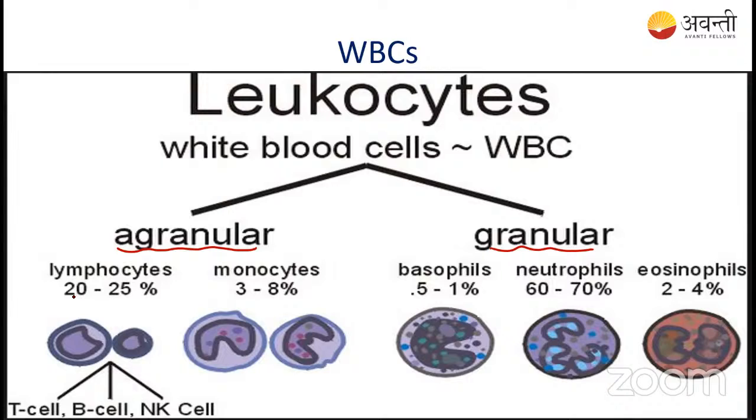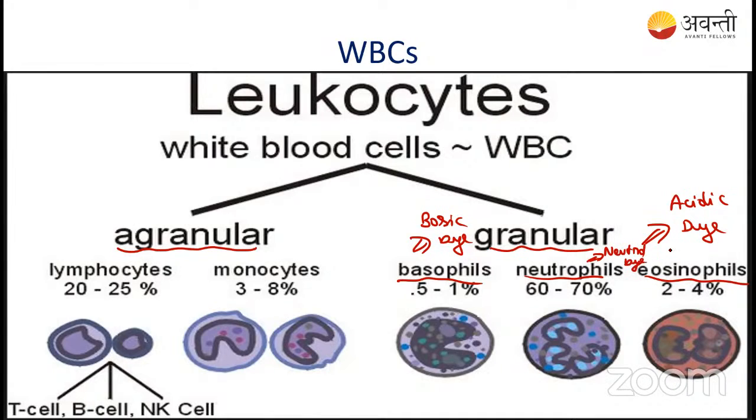When we are talking about the granulocytes, there are three types: basophil, neutrophil, and eosinophil. Why they are called eosinophil, neutrophil, and basophil: eosinophil was observed after staining with an acidic dye, basophil was observed after staining with a basic dye, and neutrophil was stained with a neutral dye.